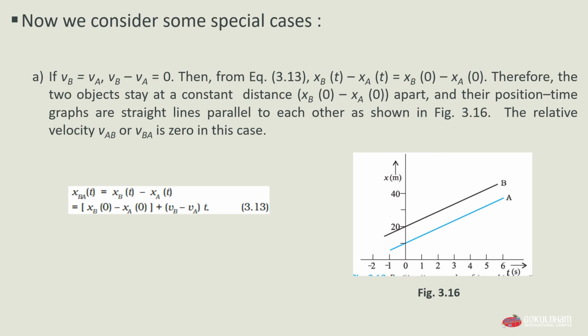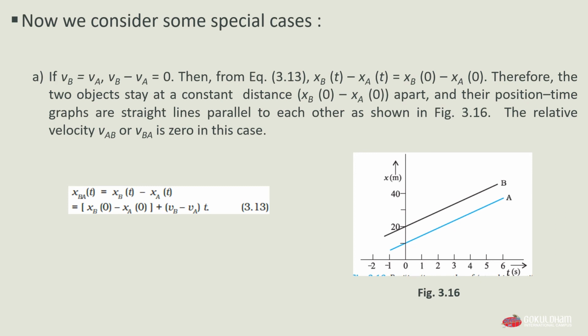Therefore, the two objects stay at a constant distance xB of 0 minus xA of 0 apart from each other, and their position-time graphs are straight lines that are parallel to each other. As you can see in figure 3.16, both the A and B lines are parallel to each other.